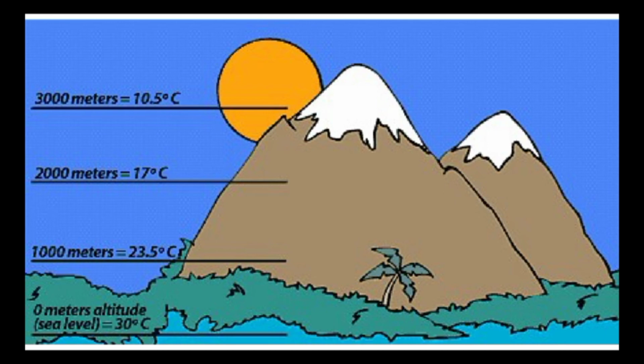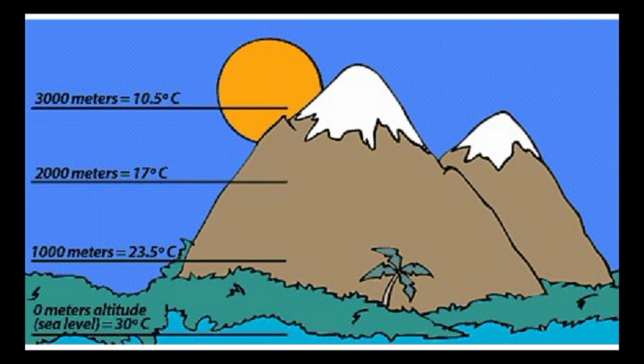So guys, in this diagram you can see the temperature is decreasing 6.5 degrees Celsius per kilometer, and this is the normal lapse rate. So guys, the normal lapse rate is different for different planets, but our Earth's normal lapse rate is 6.5 degrees Celsius per kilometer, and you have to know about it. Okay, so guys, this was the concept behind the normal lapse rate, and that's why whenever we go above the surface of the earth, the temperature decreases.